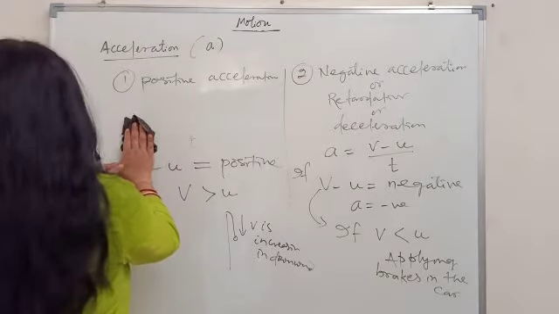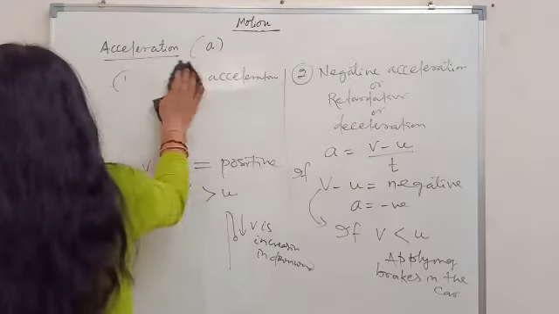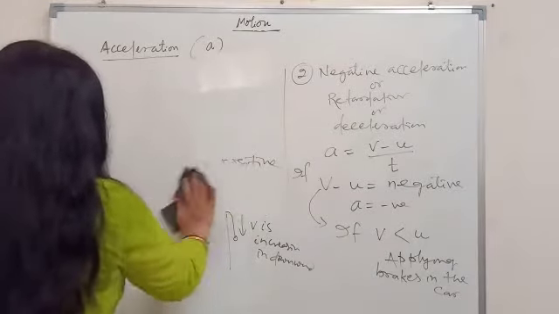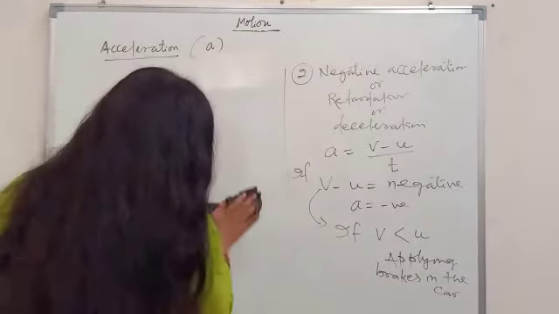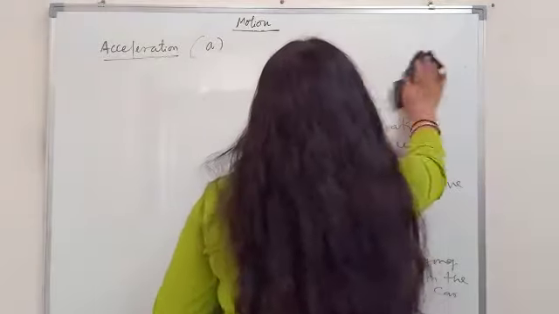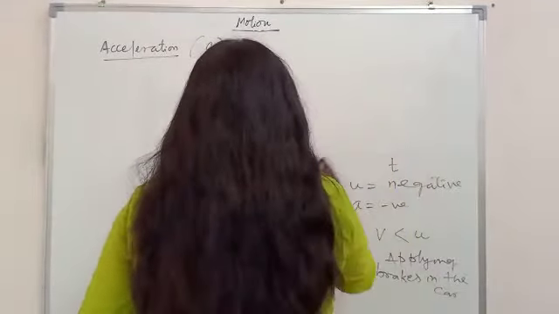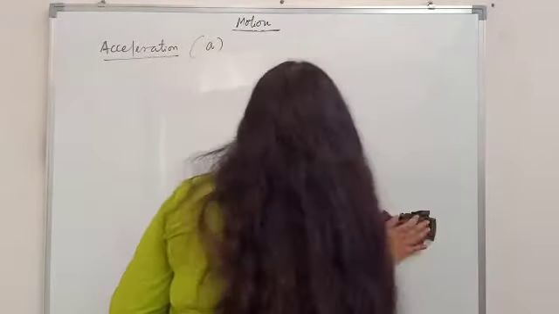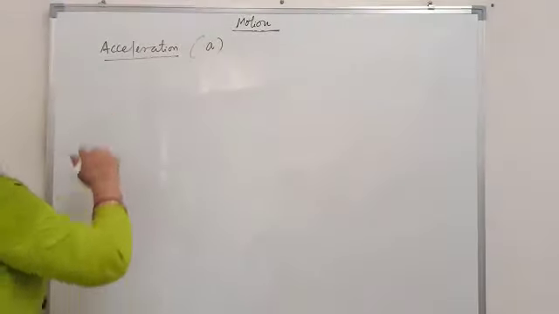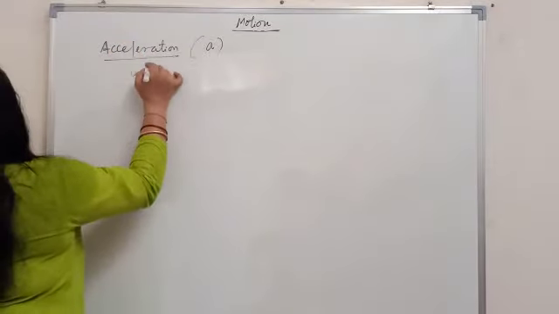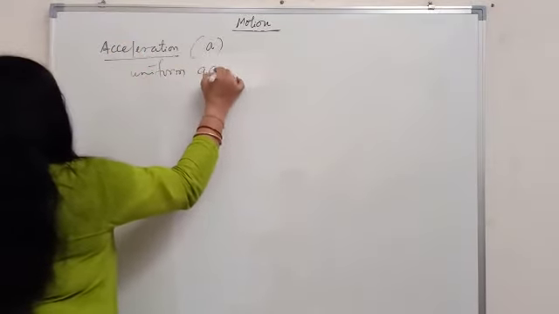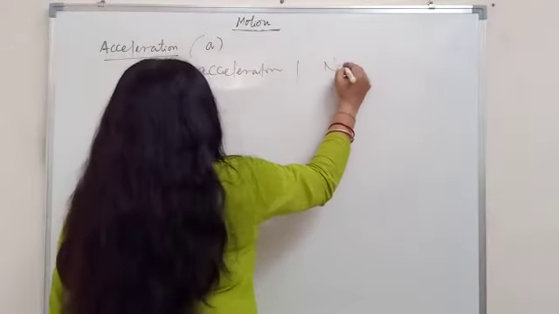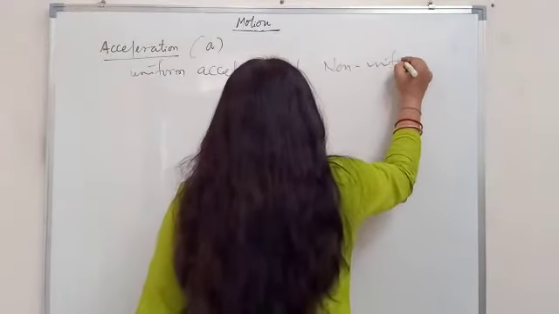Leaving that, we can also classify acceleration into uniform acceleration and non-uniform acceleration.